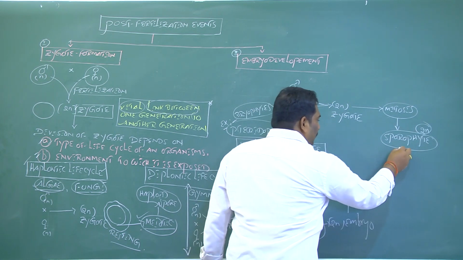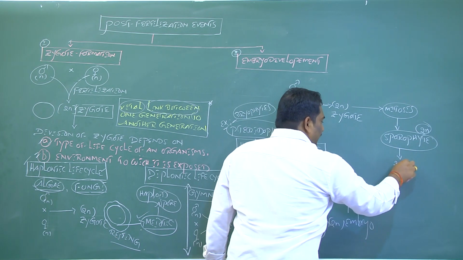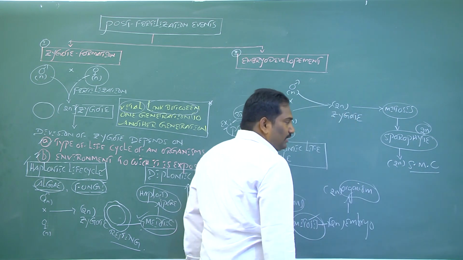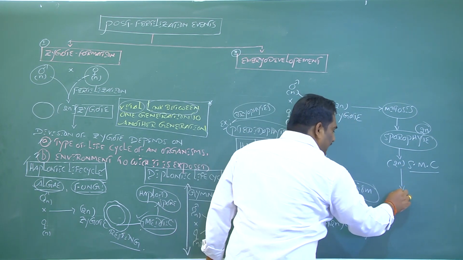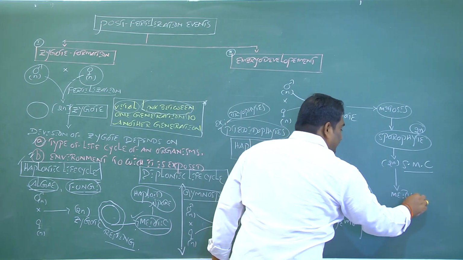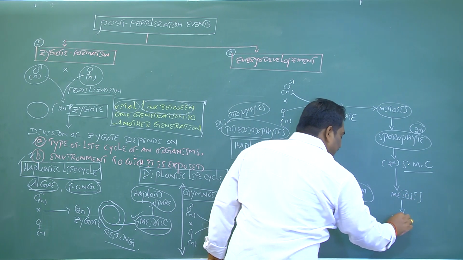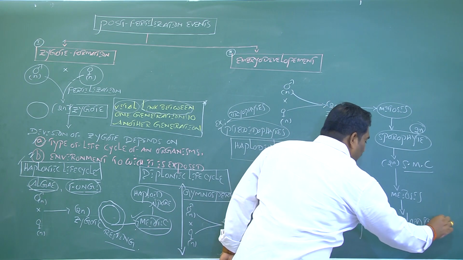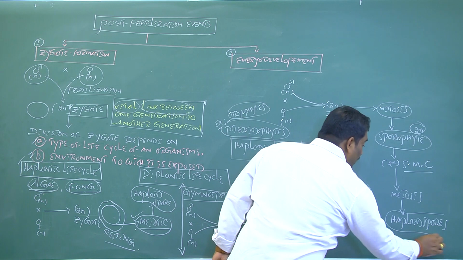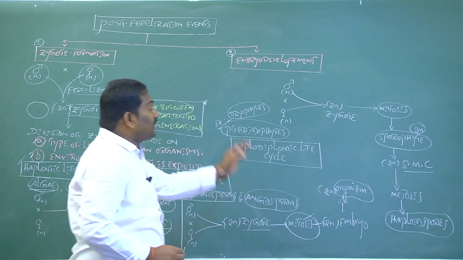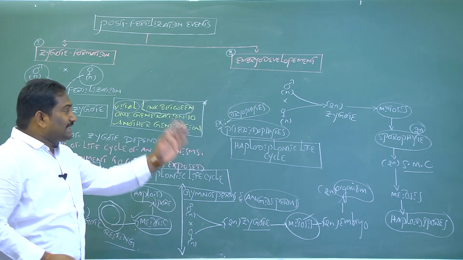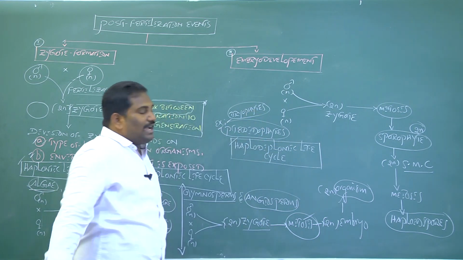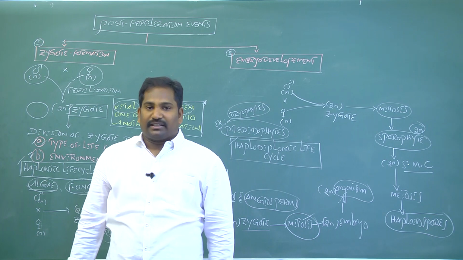The diploid sporophyte has diploid spore mother cells, or SMC. The spore mother cells undergo meiosis and produce haploid spores. These haploid spores can germinate to produce a haploid body. This is the method of division of the zygote in a haplodiplontic life cycle.